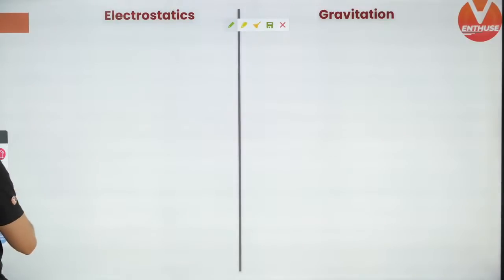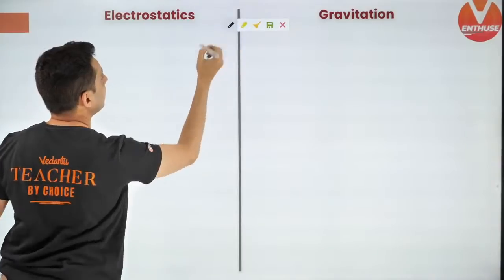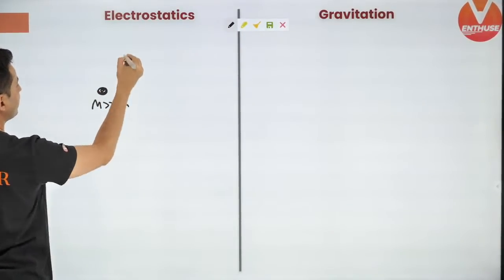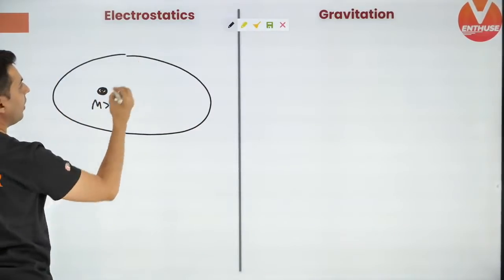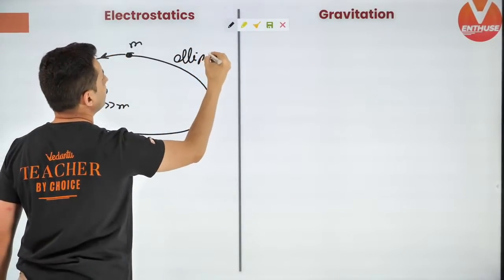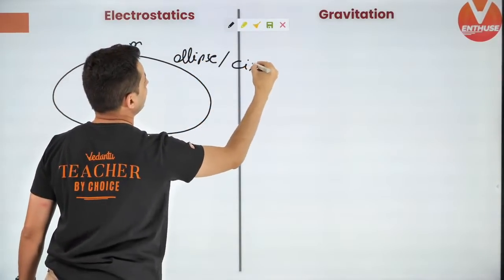Next up is Kepler's laws. Let's quickly see that. Your massive object is always going to be at the focus of an ellipse. This is the small object. This is always going to be an ellipse or a circle.